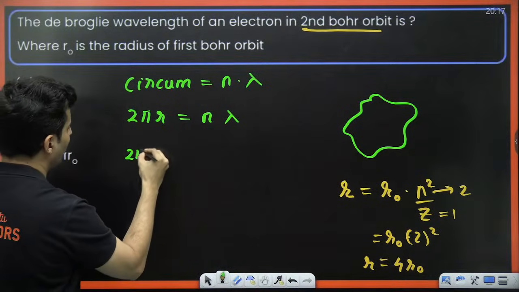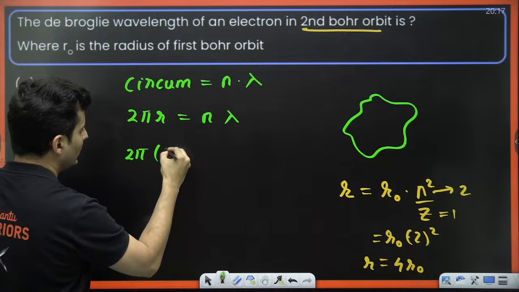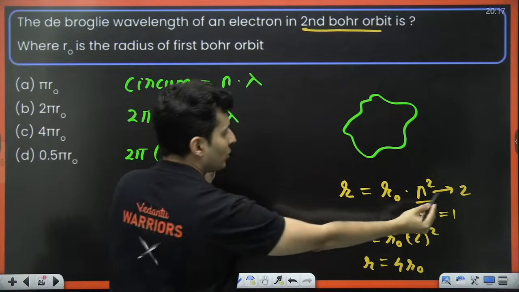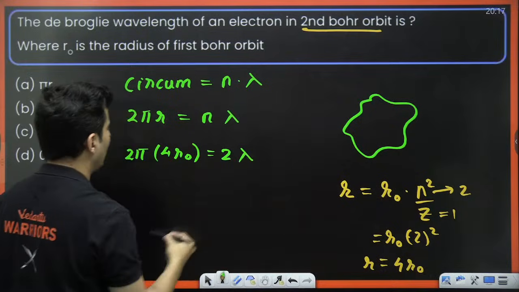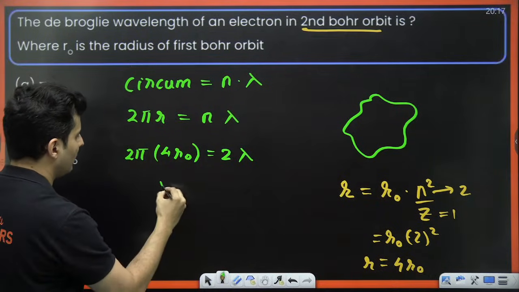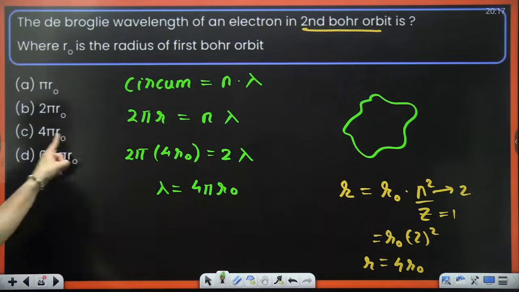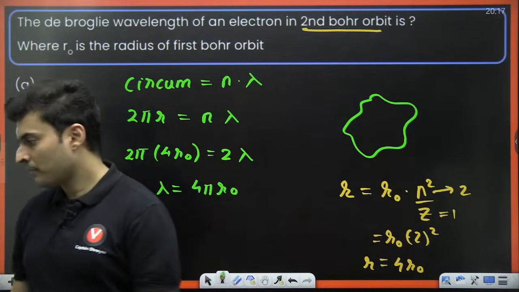So that will be 2 pi into 4 r naught is equal to n value, which I just told you is 2, so 2 into lambda. 2 cancels. So lambda will be 4 pi r naught. 4 pi r naught is C, for Captain Shreyas again. So that is the correct answer.